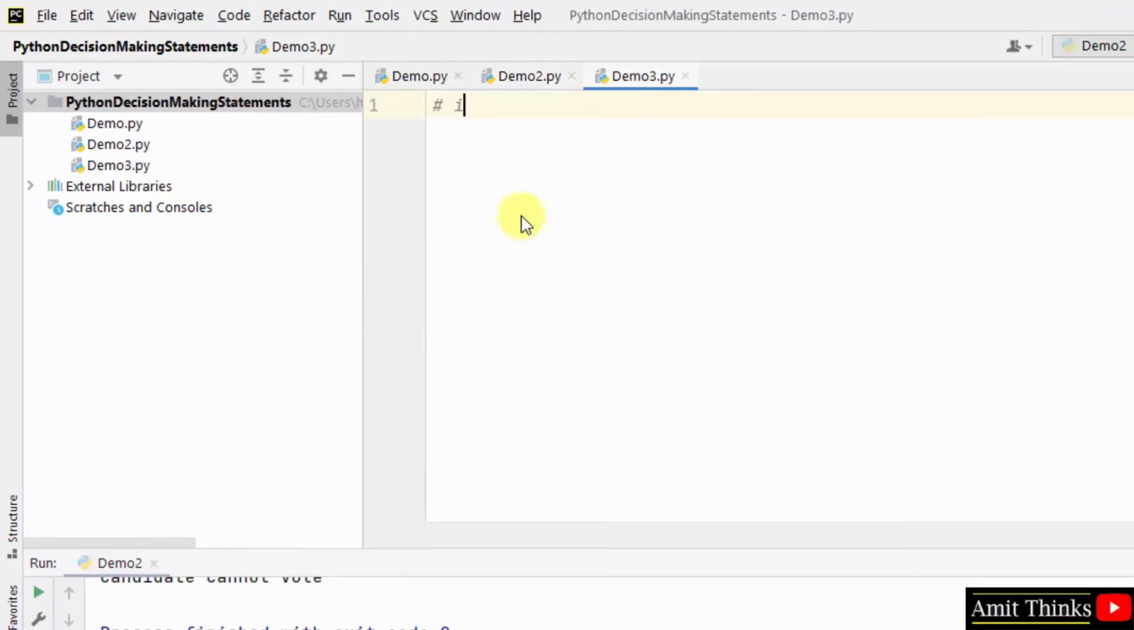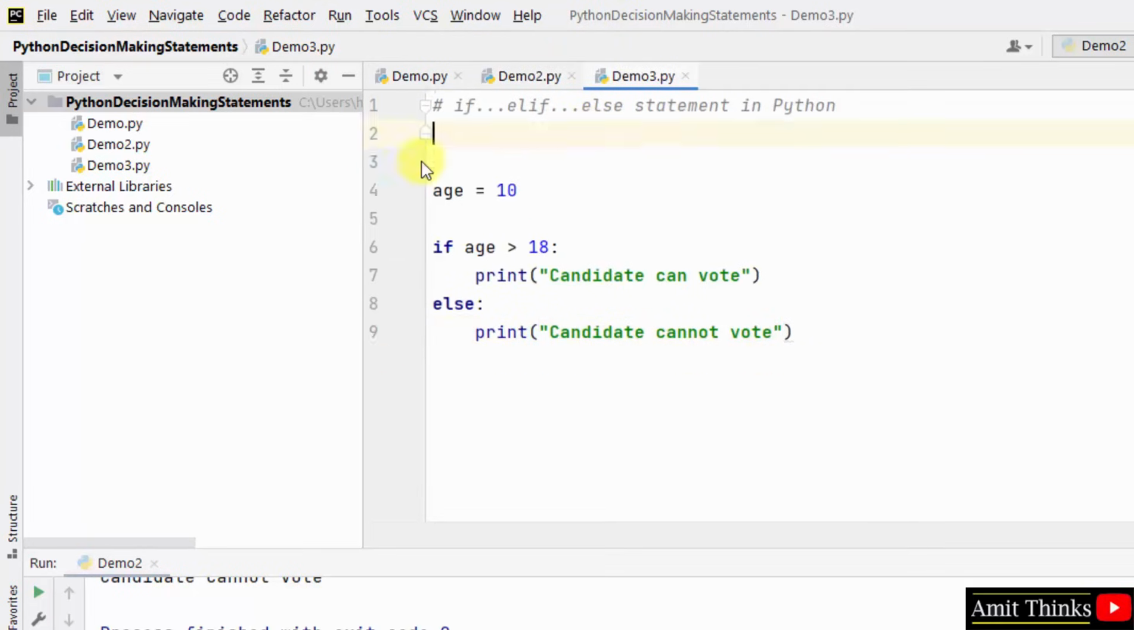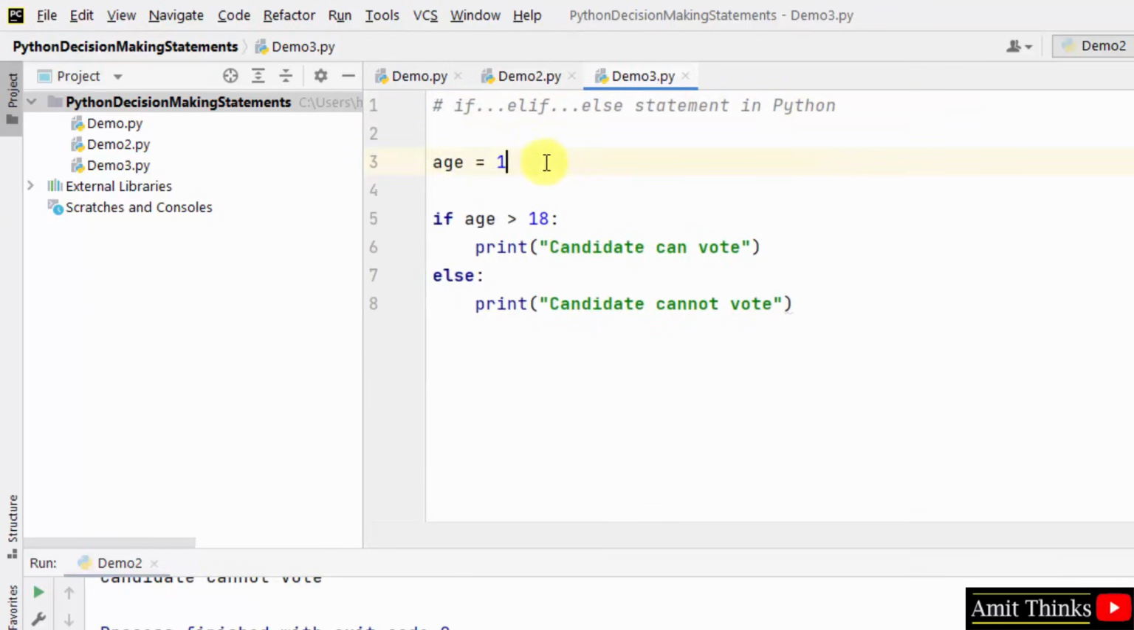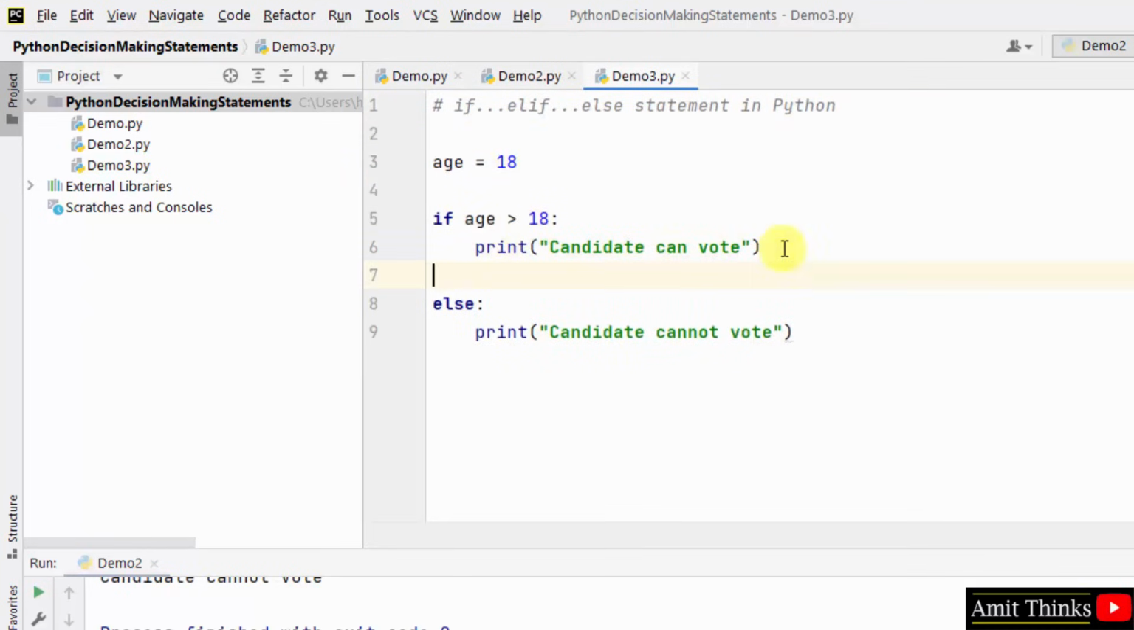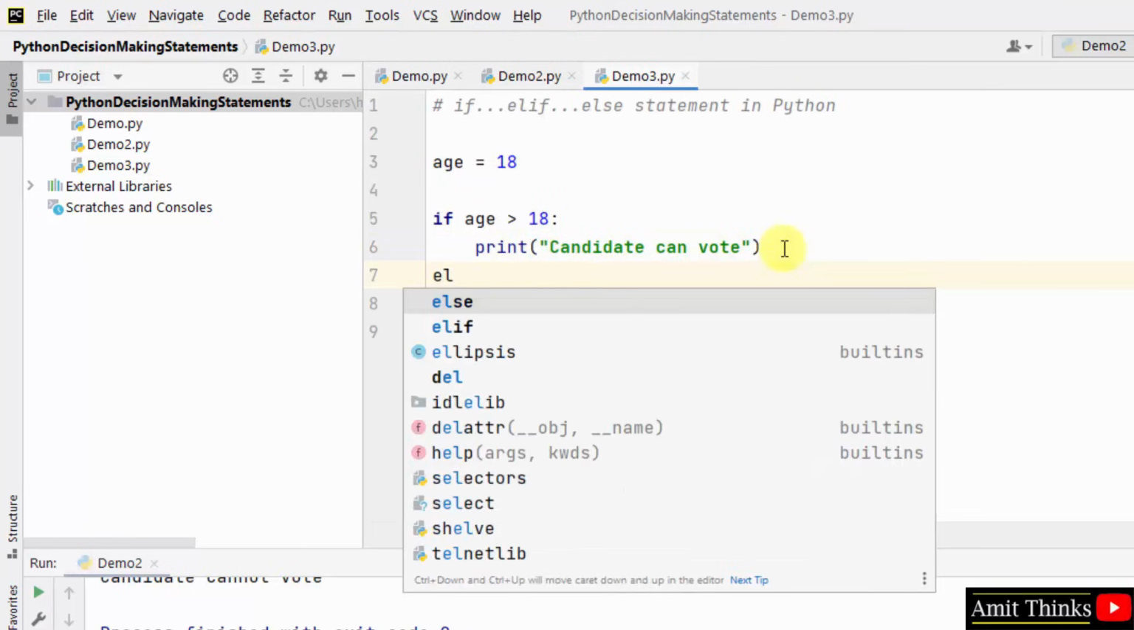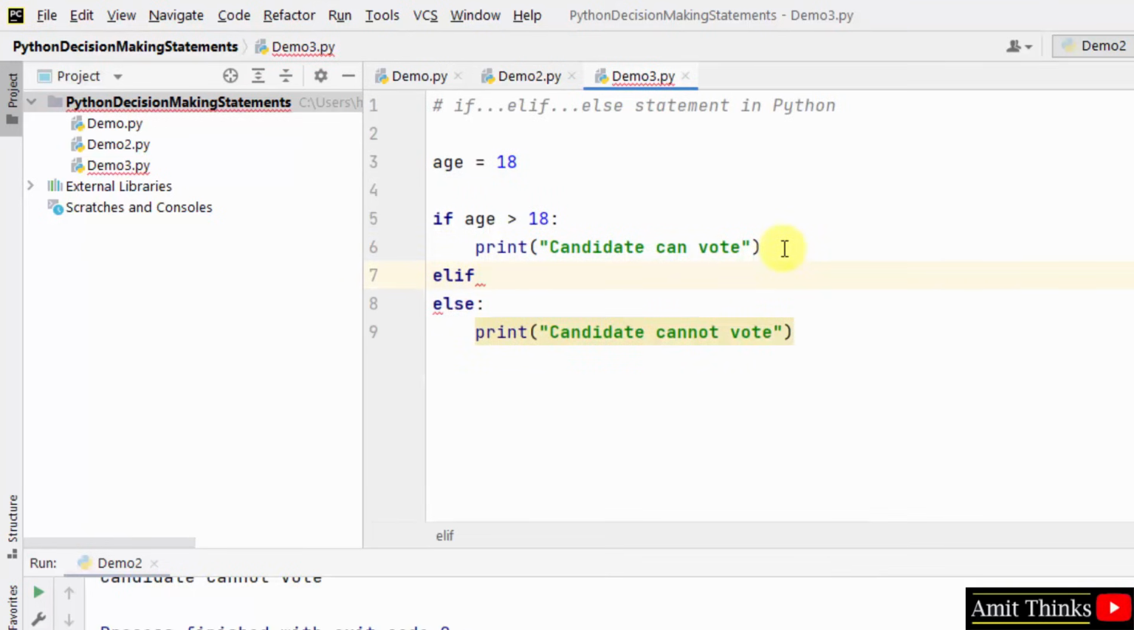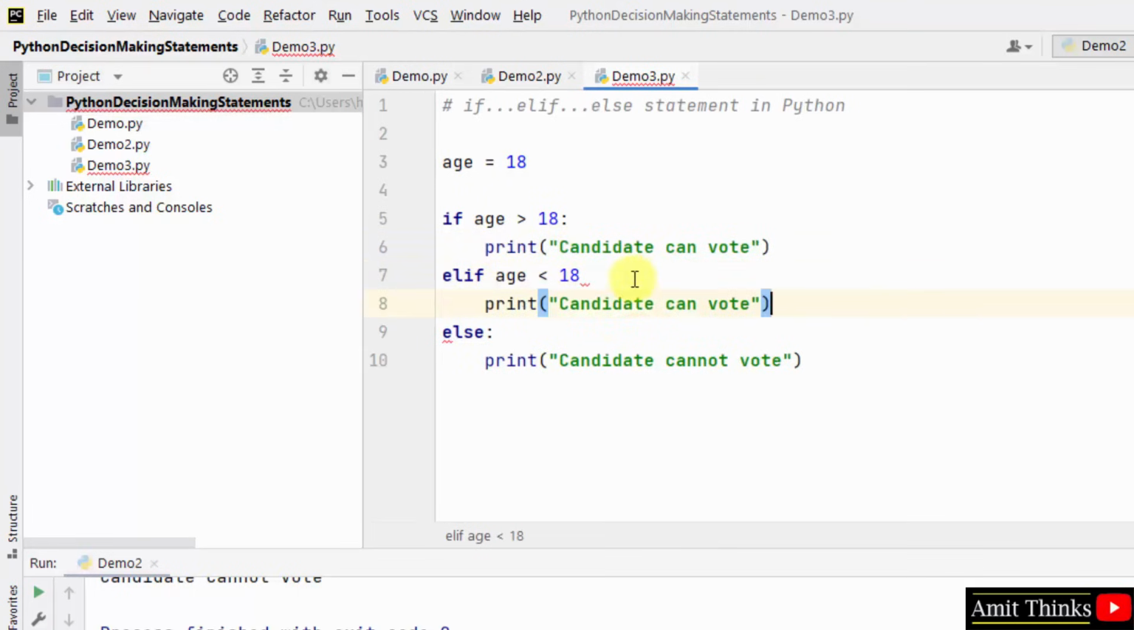Okay, now we will work around. Okay, so I'll take the same example. Let's say her age is 18. Now I'll add elif for the second condition. If age is less than 18, okay, then candidate cannot vote. Okay, I told you before. Okay, what about other conditions?